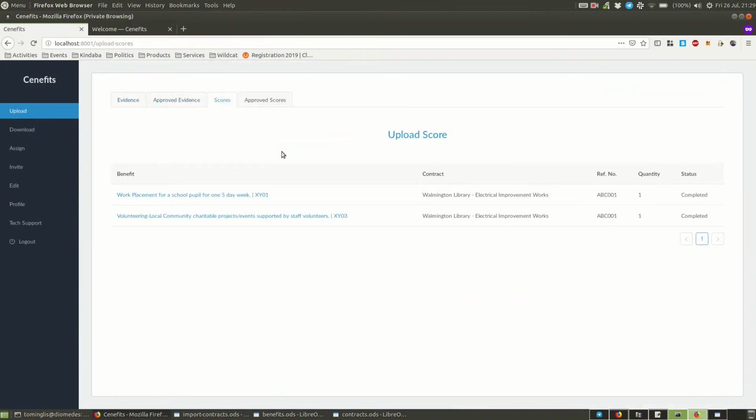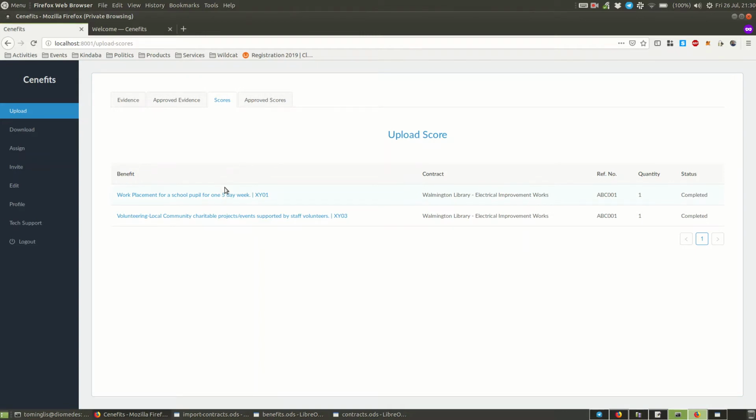Once a benefit has been marked as completed, so once the contract manager for the public organisation has decided that they have sufficient evidence for each of the delivery dates from as many parties as they want, then they can mark that benefit as completed. The employee you've assigned to the benefit will be sent an email asking for feedback for a score. This is not the case for delivery partners. It's just something that the suppliers will receive.